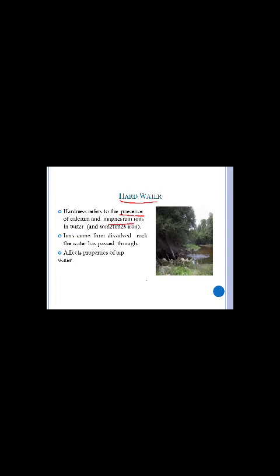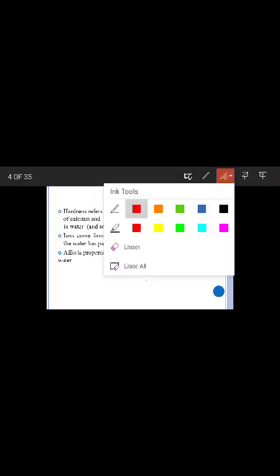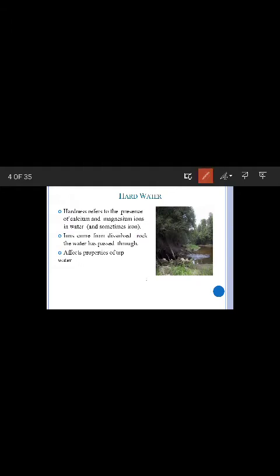The types of water are hard water and soft water. Now let us see what is hard water. If the water contains calcium and magnesium ions, that water is referred to as hard water. Let me explain how the water gets the hardness. When the water comes through the rock, it dissolves all the salts available in the rock, and then it becomes hard. And then the hardness affects the property of the tap water.